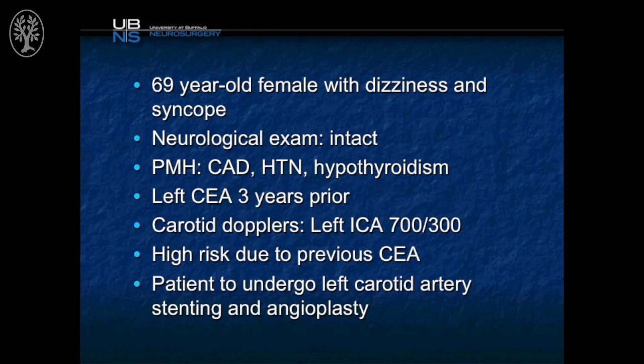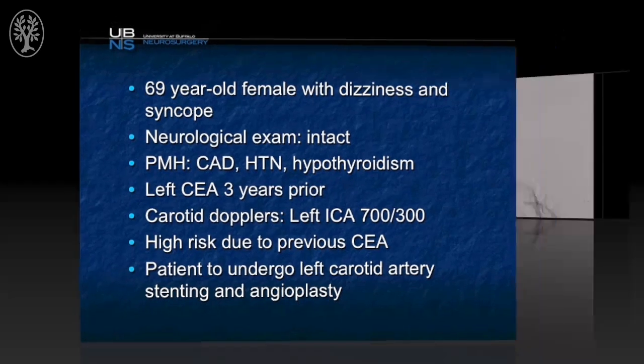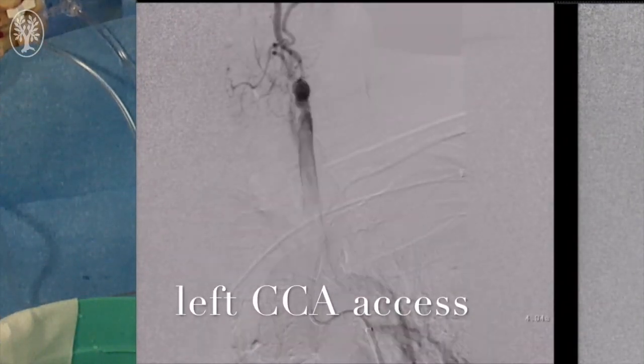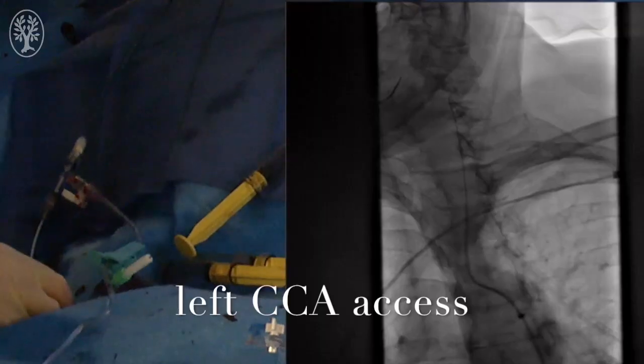She underwent a left carotid endarterectomy 3 years prior, with velocities elevated on the left side to 700 over 300 centimeters per second. Because of the prior carotid endarterectomy, she was considered high risk for redo endarterectomy and therefore was brought in for possible angioplasty and stenting.